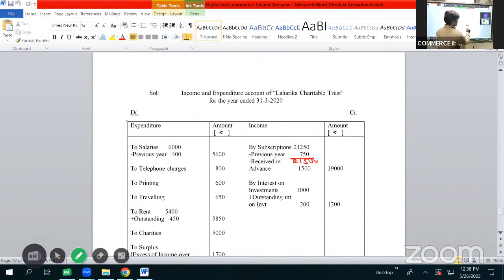So then the amount of subscription 21,500 becomes 20,000. So the final amount of subscription that we are going to show here as income is 19,000 rupees.